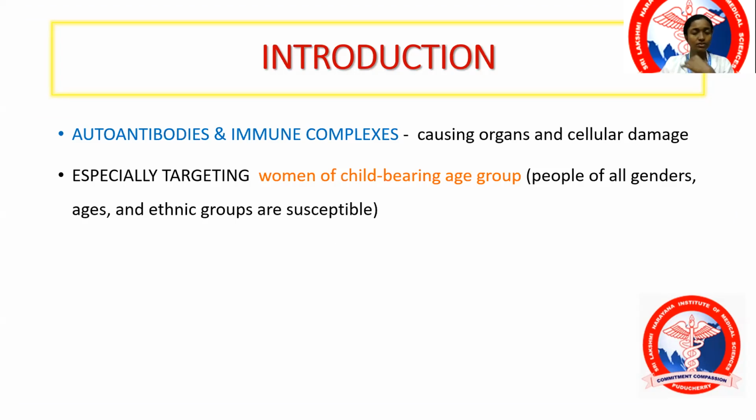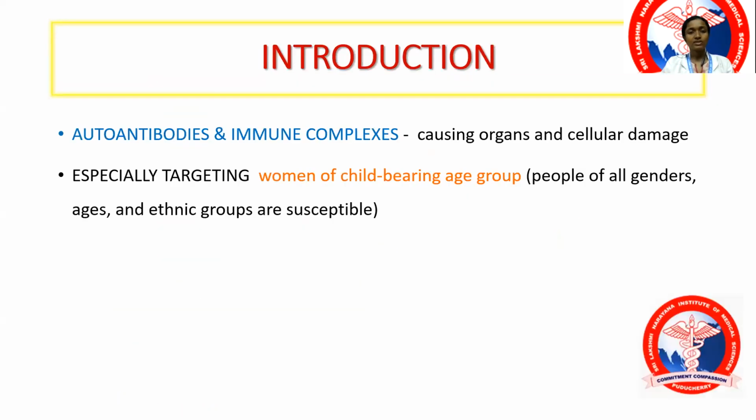The self-antigens, or the autoantigens, get targeted, producing what are known as autoantibodies. Now, these autoantibodies form immune complexes and they get deposited in various organs, causing organ dysfunction. This disease predominantly targets women of the childbearing age group. Though people of all genders, ethnic groups, and ages can be affected, predominantly this targets women of childbearing age.